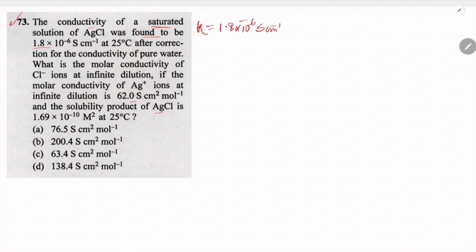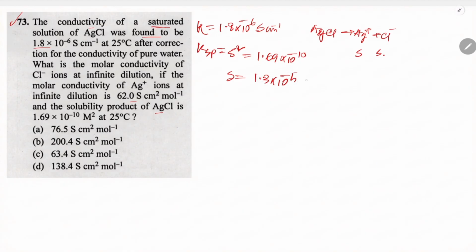Okay, KSP is given. KSP is equals to, for AgCl, this is S square, and this value is given as 1.69 into 10 to the power minus 10. S value is 1.3 into 10 to the minus 5 mole liter inverse.